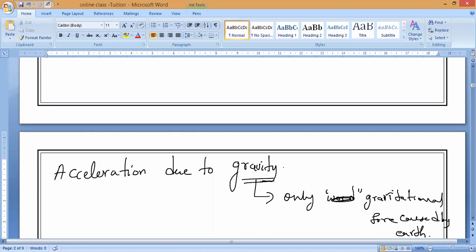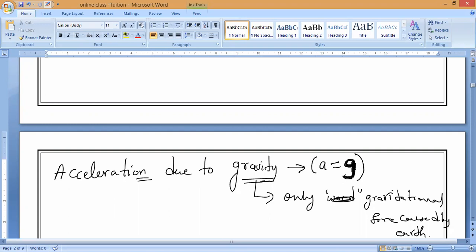So acceleration due to gravity is acceleration caused by the gravity of Earth. That is why you represent it as a is equal to g. The symbol of acceleration due to gravity is small g. Will you be able to remember? Everybody understand?